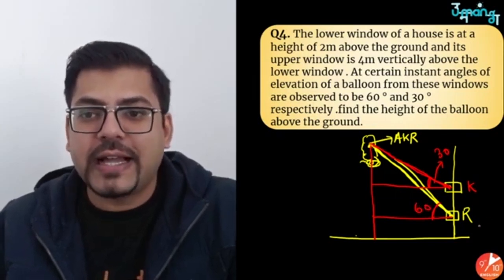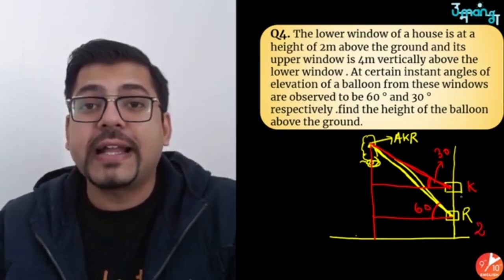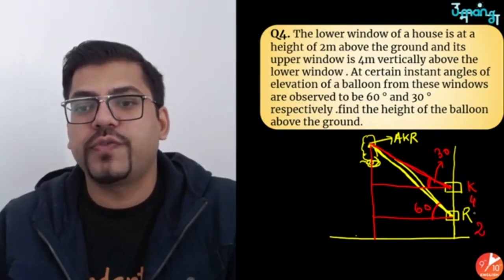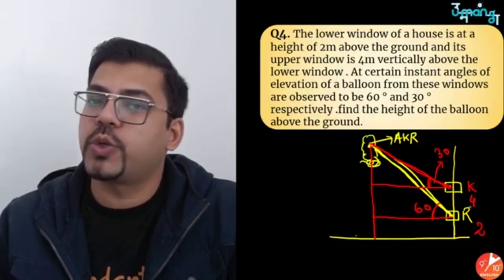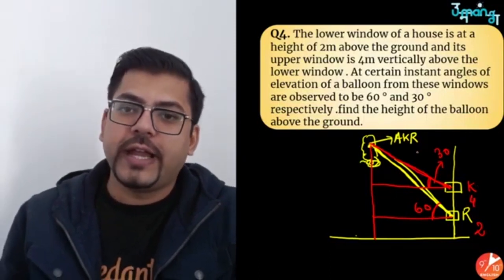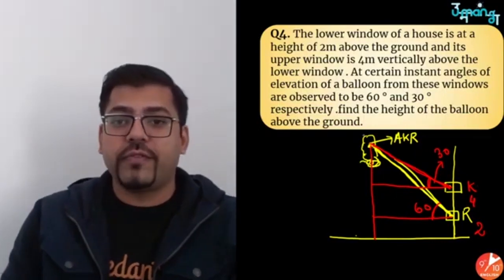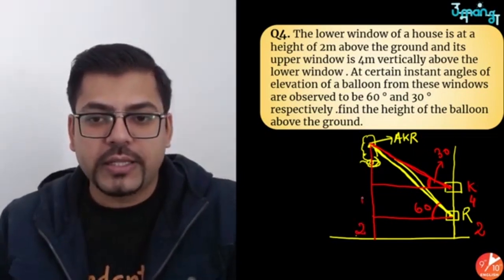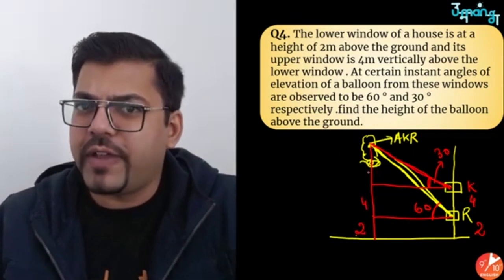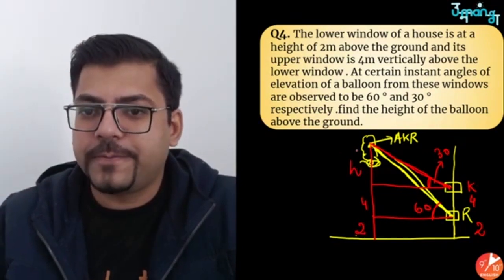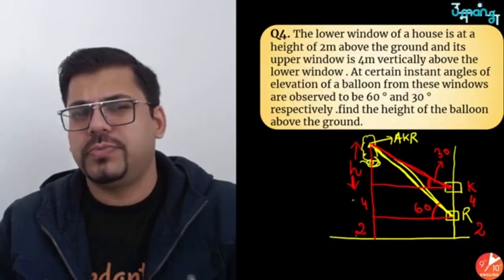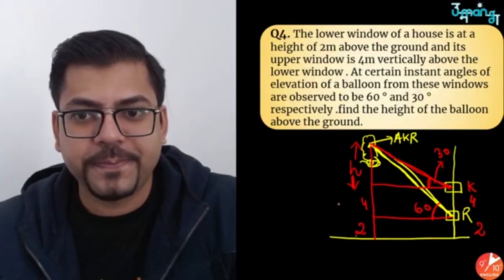Now Rudraksh is at a height of 2 meters and Kanika is at a height of 4 meters above Rudraksh. So this is 4 and this is 2. Find the height of the balloon above the ground. Now we have to find this entire height. I know that this is 2 and this is 4, so precisely what we have to find is only this height h. Because if we get h, we'll do h plus 4 plus 2. That's what we are going to get in the answer.